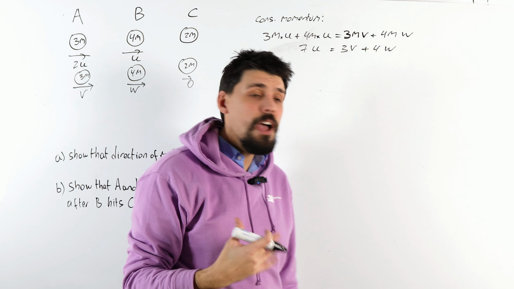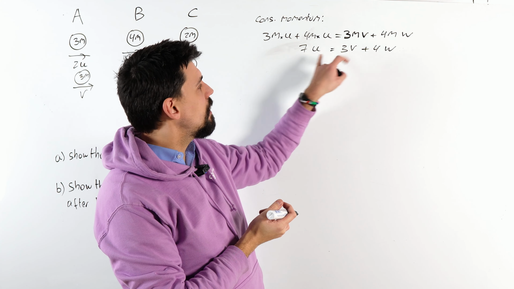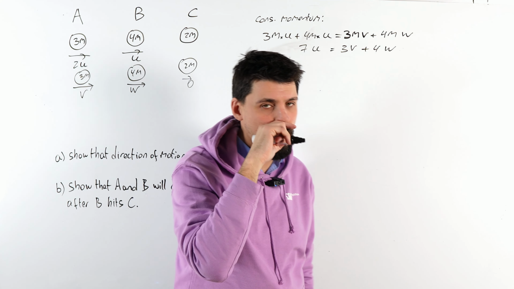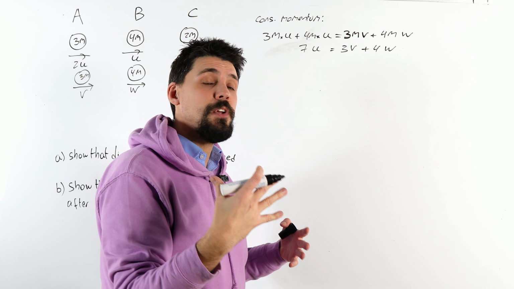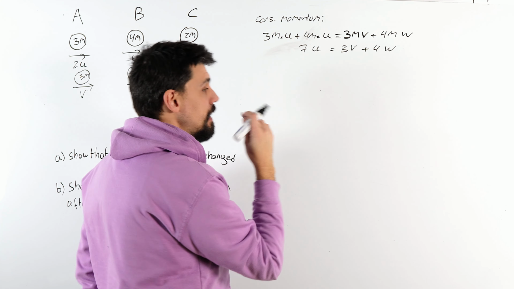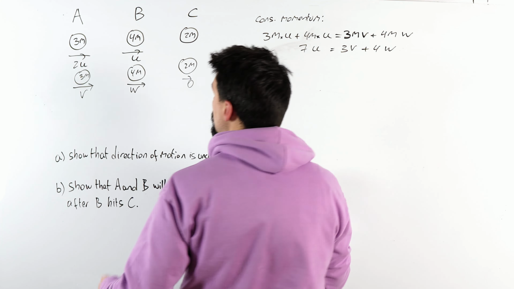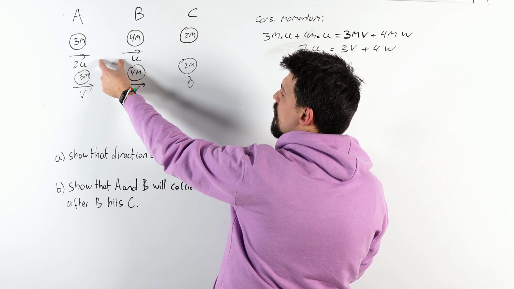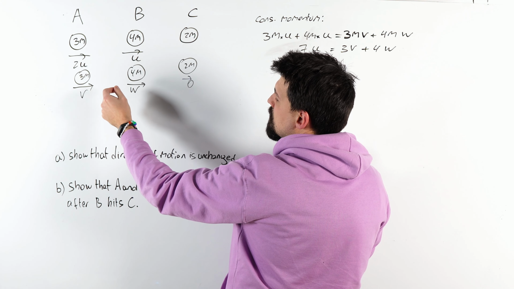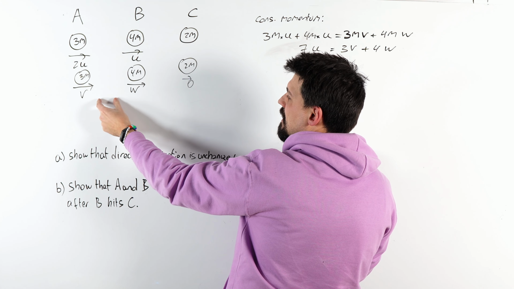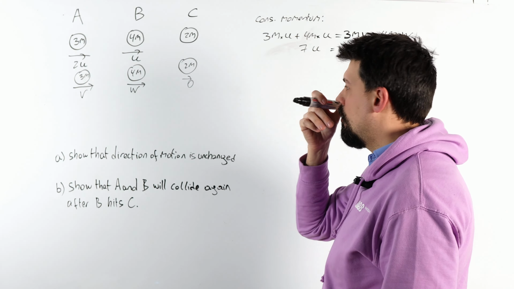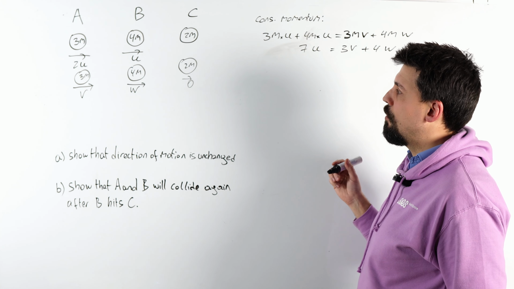Now obviously that's not enough. I've got two things I want to figure out in terms of u, v and w, so I need another equation. We're going to use the idea of coefficient of restitution, which tells me that the speed of approach, how fast they close in on each other, times e is how fast they separate. So e times approach equals speed of separation.